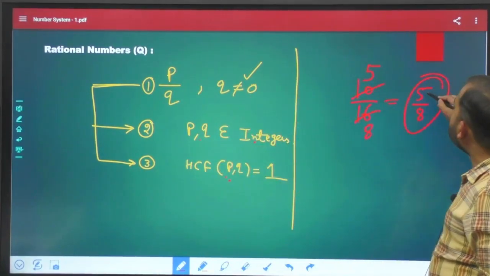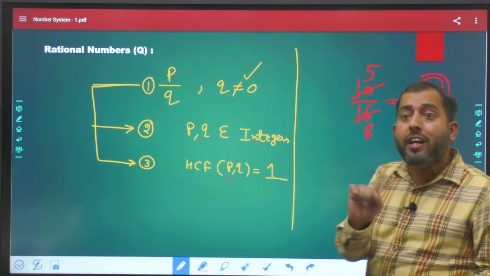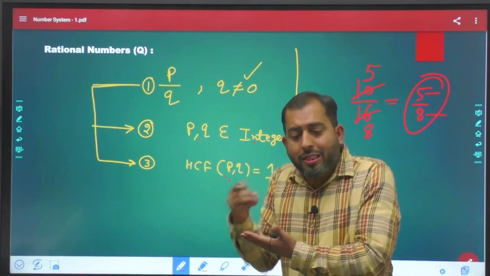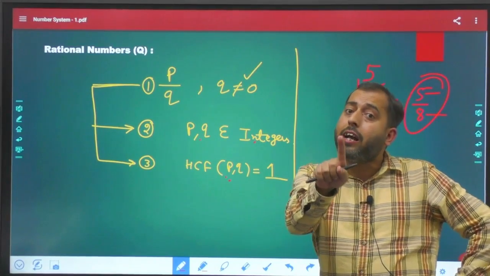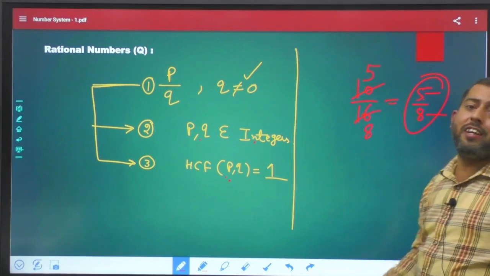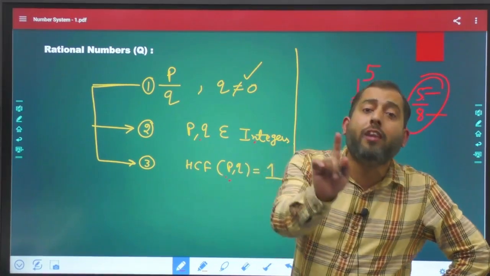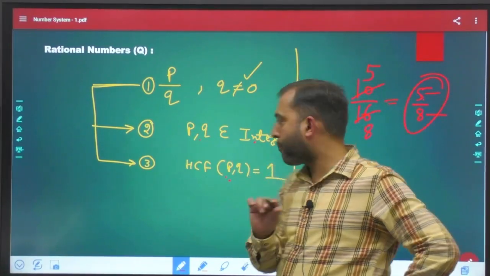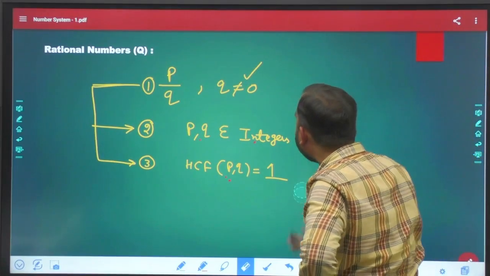Why? Because your P is 5 now, your Q is 8. And what is the HCF of P and Q? HCF stands for highest common factor. That highest number which will divide 5 and 8 simultaneously, and that highest number is 1. Hence, 5 by 8 is the right answer, not 10 by 16. 10 by 16 is an equivalent answer, but not the right answer. Getting it? Okay. I hope this definition of rational number is clearer now.